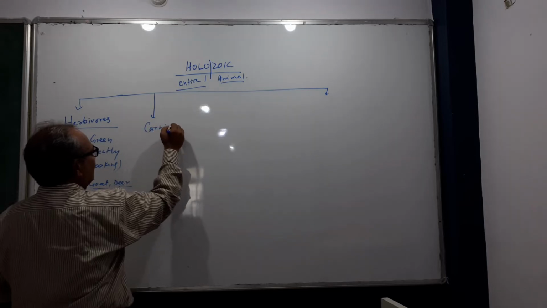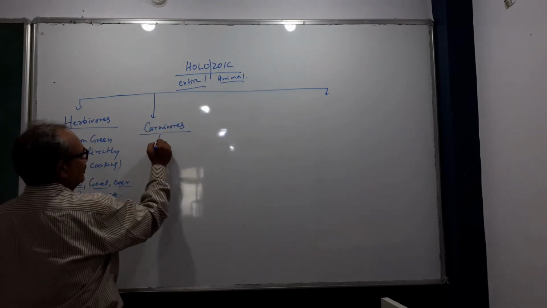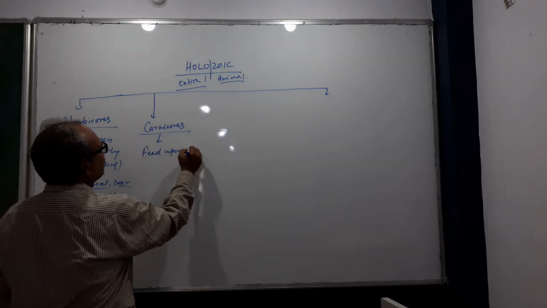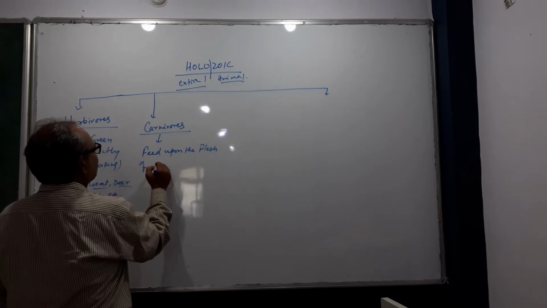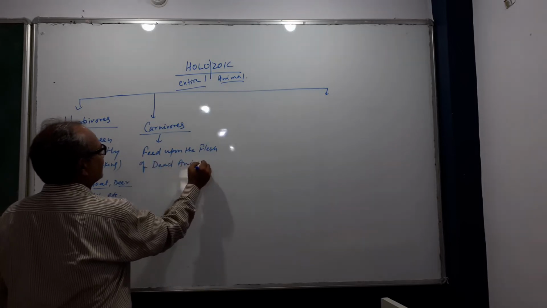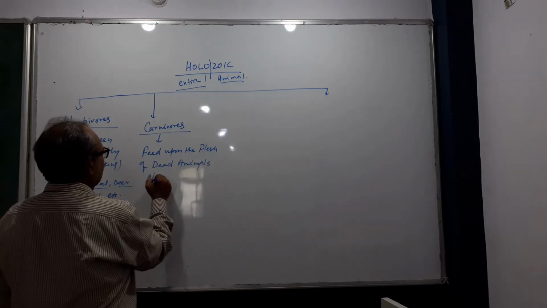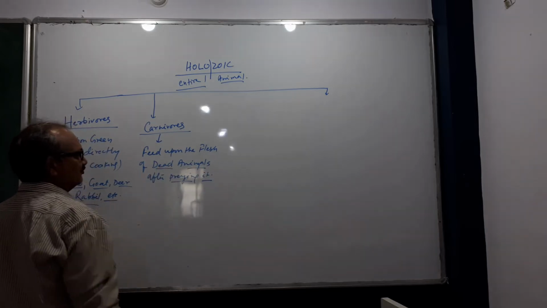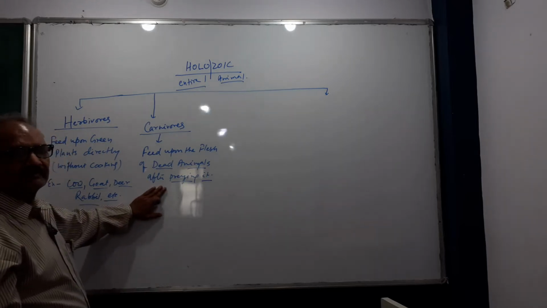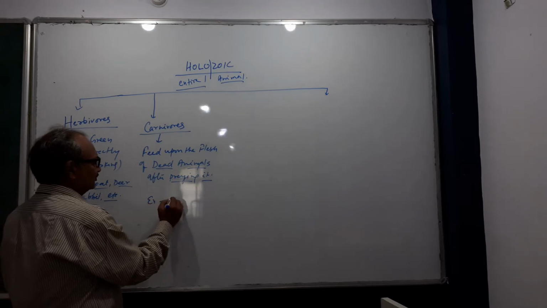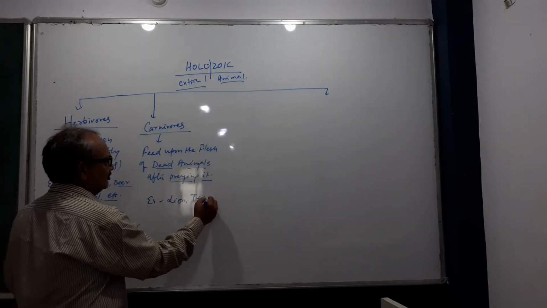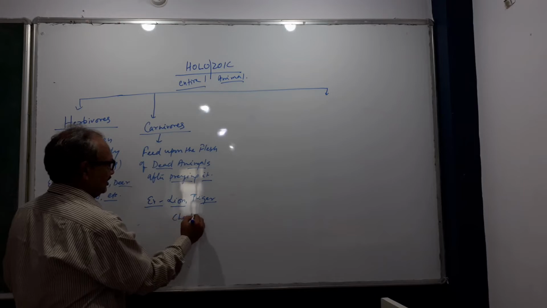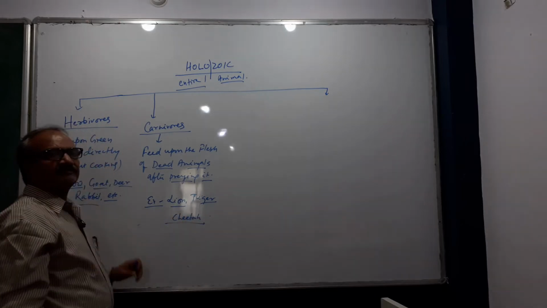Another is carnivores. Carnivores are animals which feed upon the flesh of dead animals after preying on them. For example, lion, tiger, cheetah, etc.